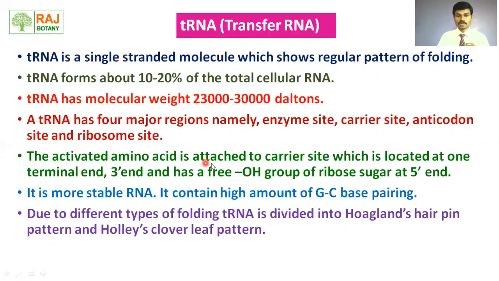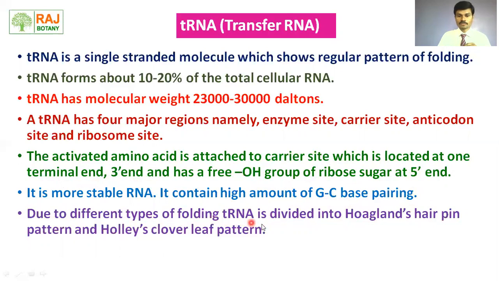The activated amino acid is attached to the carrier site, which is located at one terminal end, that is the 3' end. Means at the 3' end of the tRNA, the activated amino acid is present, and at the 5' end of the tRNA, a hydroxyl group is attached. It is a more stable RNA. It contains a high amount of guanine and cytosine base pairing.